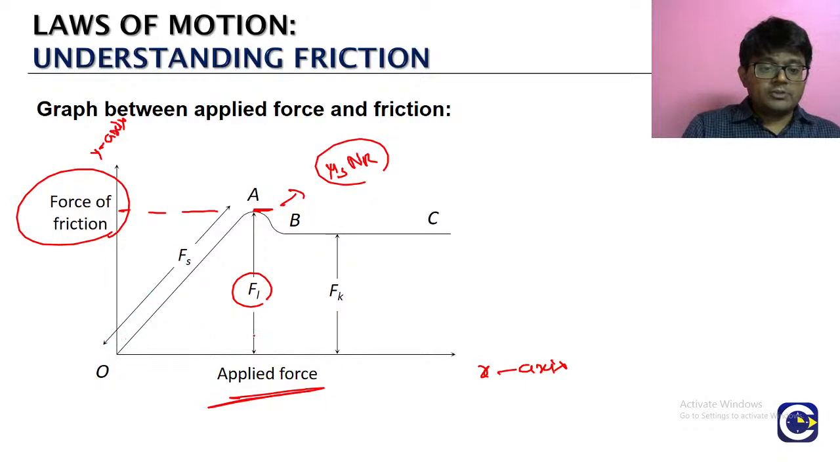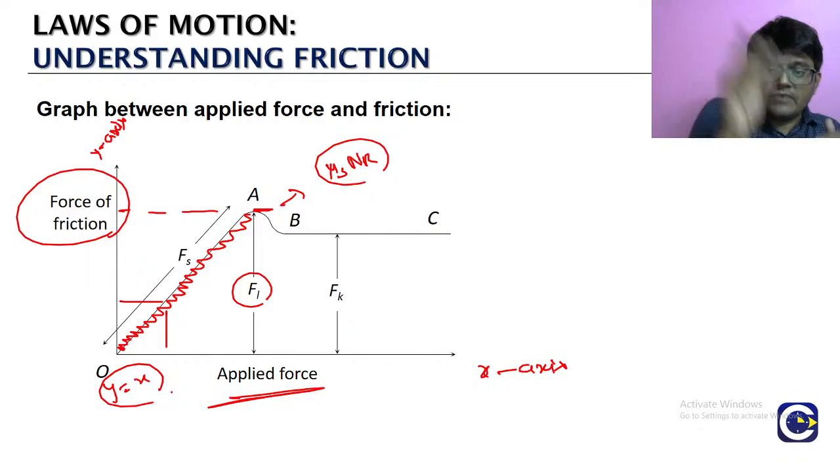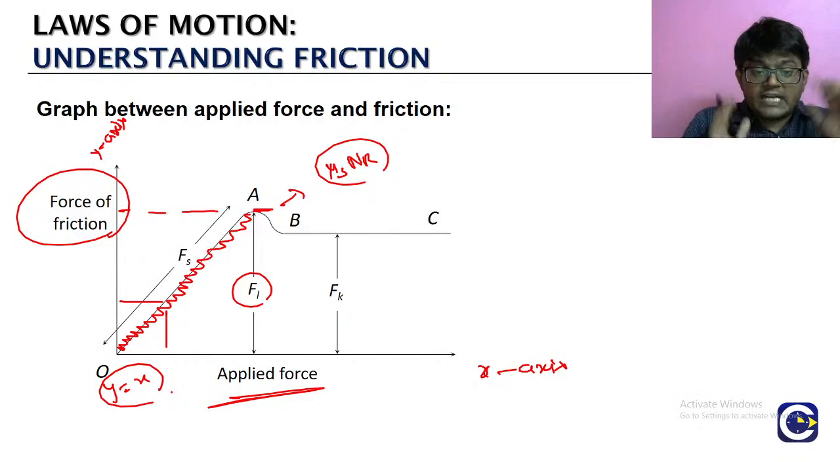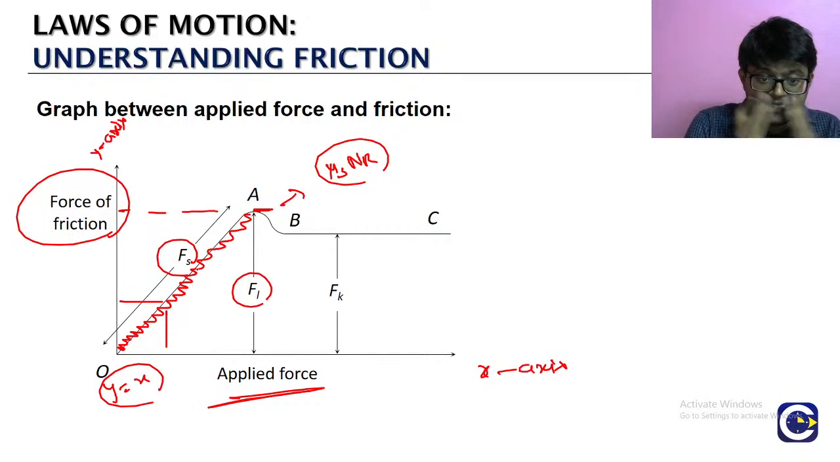Until the applied force is equal to that value, the frictional force value will be always equal to applied force. Means what? இதை தெரியுமா, y is equal to x மாதிரி. Until we reach that limiting value, frictional force value, static friction தான் இருக்குங்க. இங்க இருக்கிற friction என்ன? Static friction. Static friction value will be always equal to what? Applied force until we reach this limiting value.